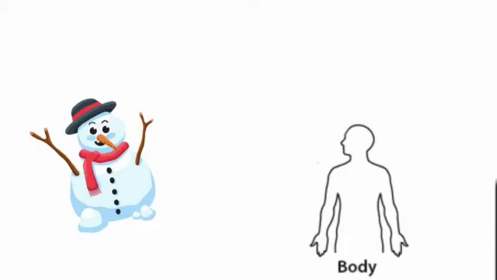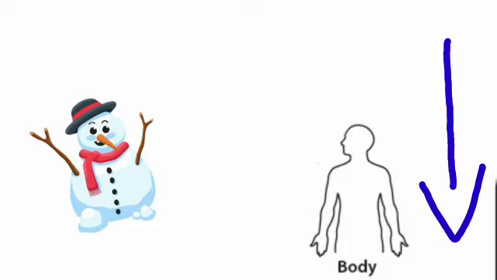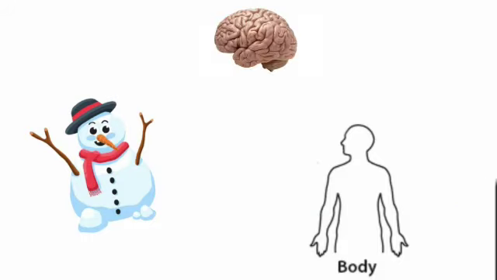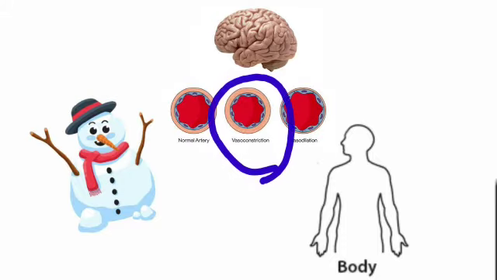Another example of temperature is if the stimulus causes a decrease in body temperature, such as going out in the snow. The brain, which is the control center, activates heat-conserving mechanisms in the hypothalamus. The first to be activated is vasoconstriction, a narrowing of blood vessels in the skin.